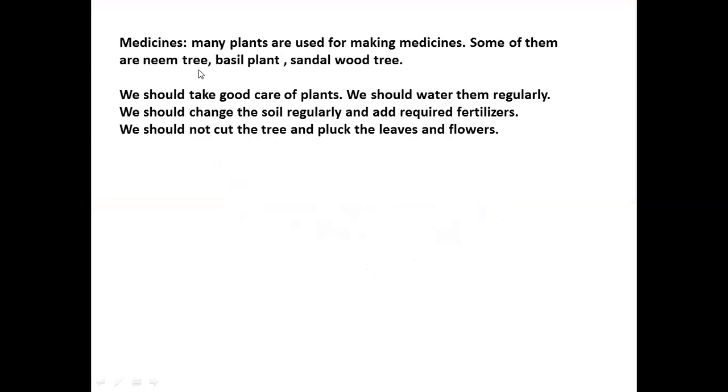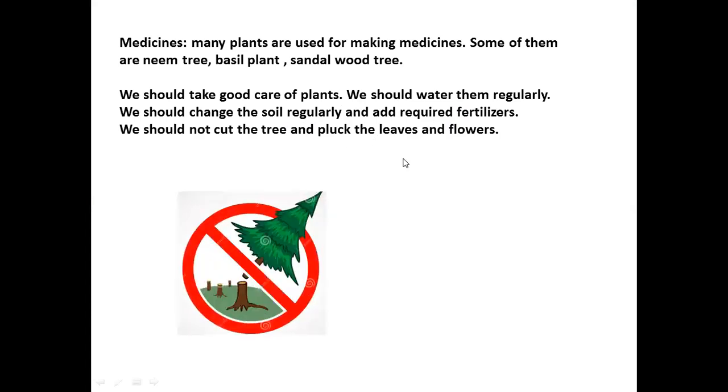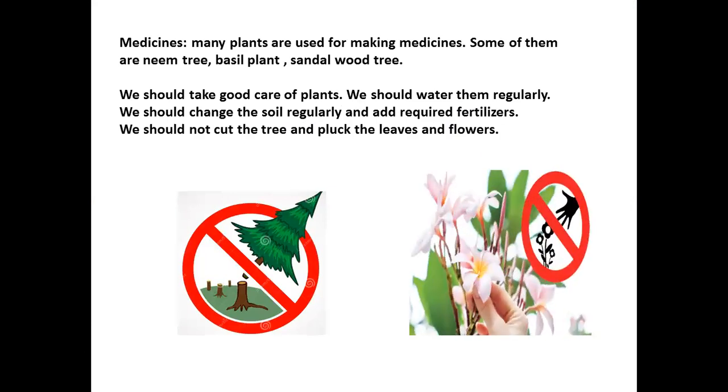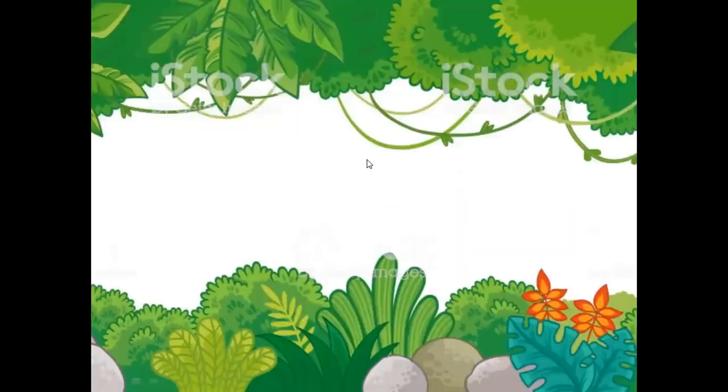Medicine: many plants are used for making medicines. Some of them are the neem tree, basil plant, and sandalwood tree. So how many useful things can we get from the plant? We should take good care of plants. We should water them regularly. We should change the soil regularly and add the required fertilizer. Understood? We should not cut the trees, and we should not pluck the flowers and the leaves of the tree. We should take care of the plants. It's very important for us and for animals.